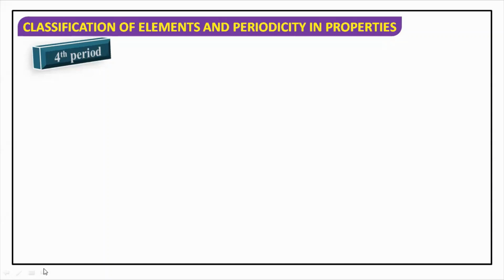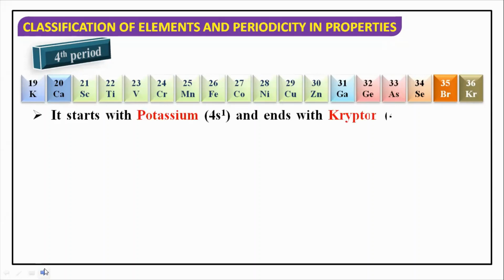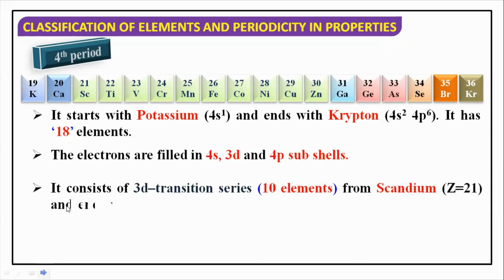So in case of fourth period, what we are doing, यहाँ पर बहुत सारे elements हैं. So how to solve this? It starts from potassium and ends till krypton. So इसमें total 18 elements हैं. Okay. How we will come to know that?